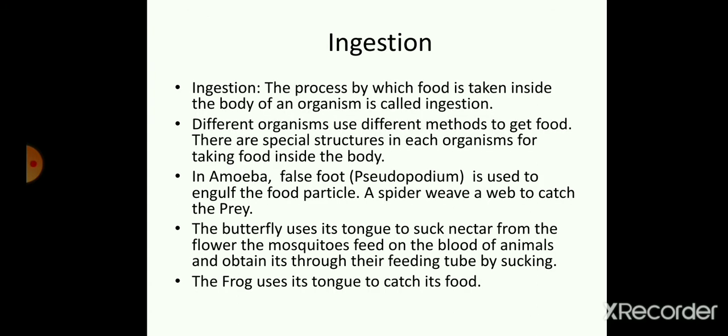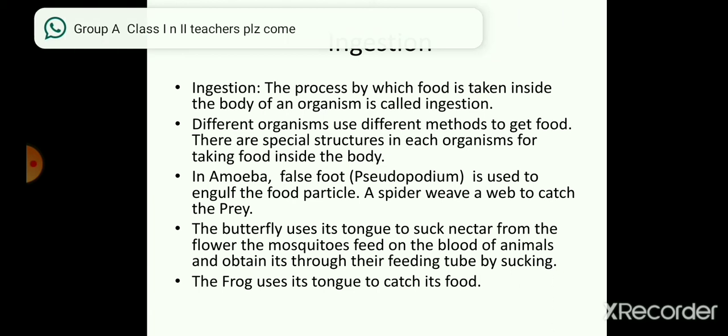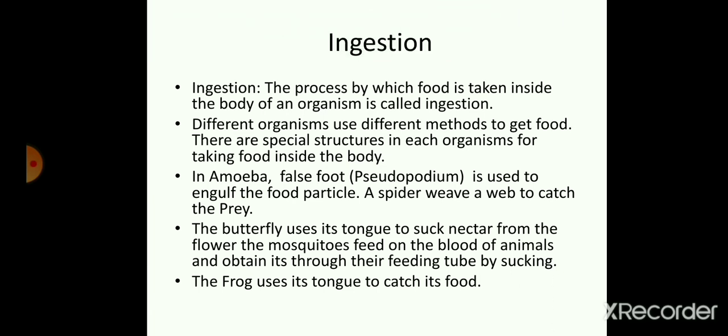So what is ingestion? As the name suggests, in means inside, and gestion means taking. So the process by which the food is taken inside the body of an organism is called ingestion. And different organisms use different methods to get food. There are several special structures in each organism for taking food inside the body.